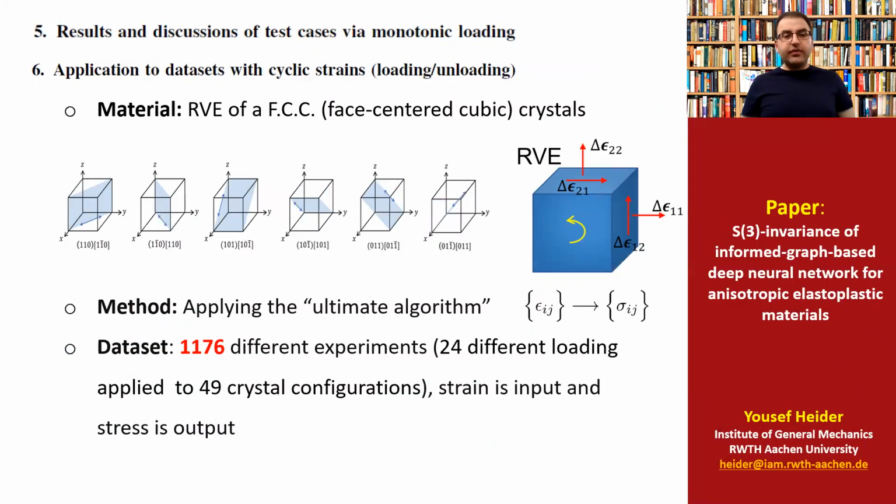And then in the fifth and sixth sections, we talked about the generation of the database. It's for crystal plasticity, so we considered face-centered cubic crystals. We discussed the different loading scenarios. So at the end, we had a database of 1,176 different experiments.